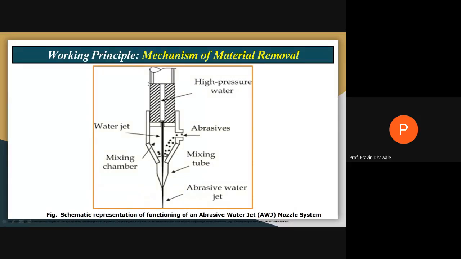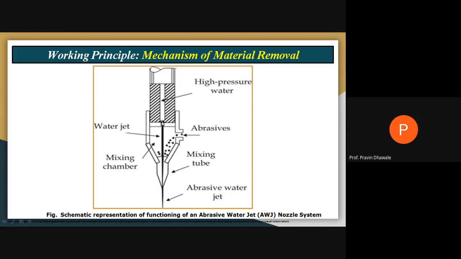Draw this diagram of the functioning of the abrasive water jet machining nozzle system. This will be the nozzle system. The whole assembly will be called a nozzle, where you are passing high pressure water and abrasive. They mix within this mixing tube. This part is called a mixing chamber. See, this will be the mixing chamber. This will be the water jet.